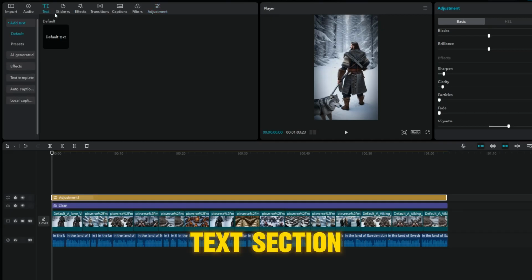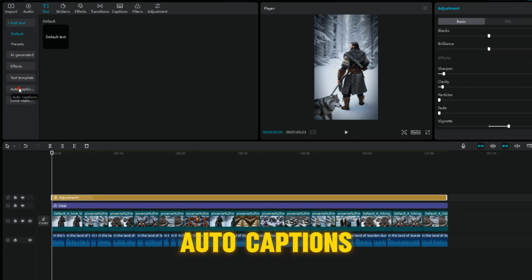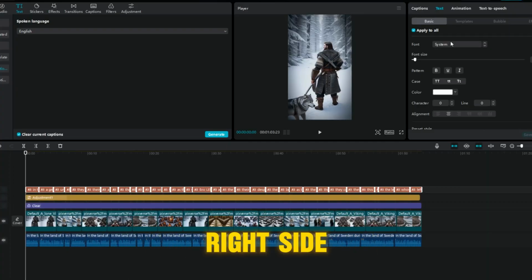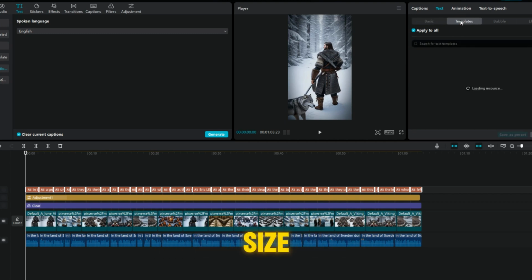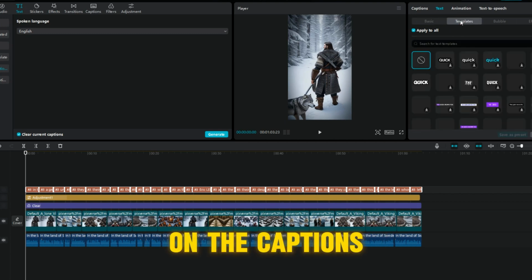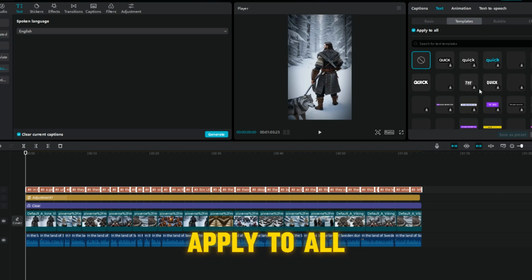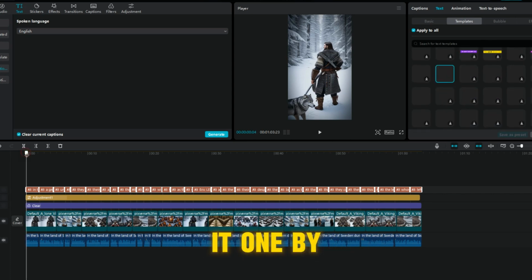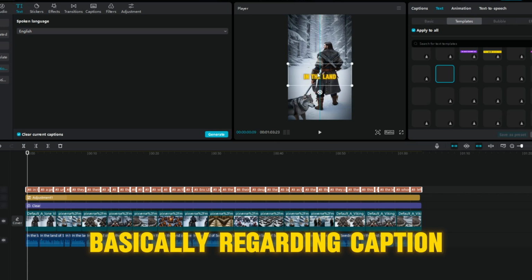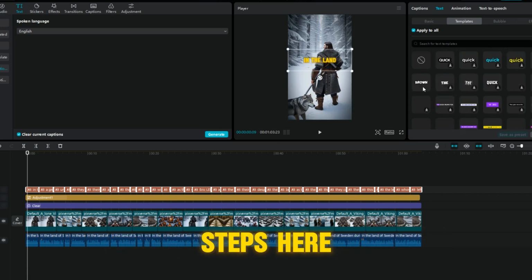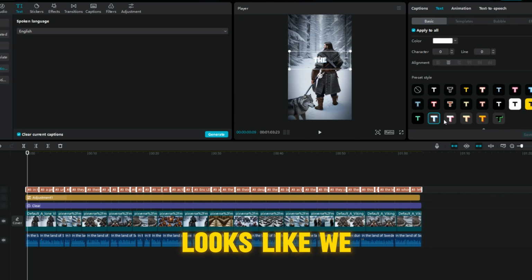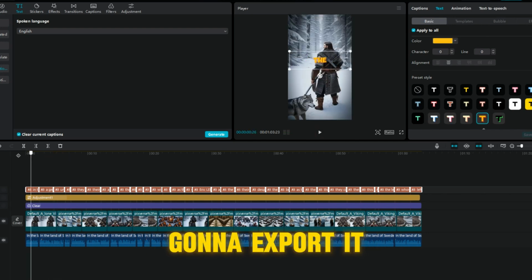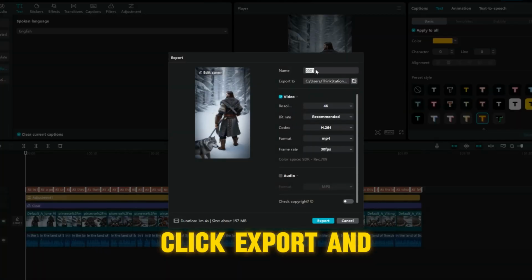Now in the text section, go to Captions and click on Auto Captions. Select English and hit Generate. After they are generated, on the right side, we get to choose the font size. It is also important to click on the captions and place them. Make sure the Apply to All option is selected right here. Otherwise, you will have to do it one by one. Basically, regarding captions, just follow my steps here. It should be pretty straightforward. Looks like we are finally done with the editing, and then it's literally just an export. So I'm just going to click Export, and then we're done.